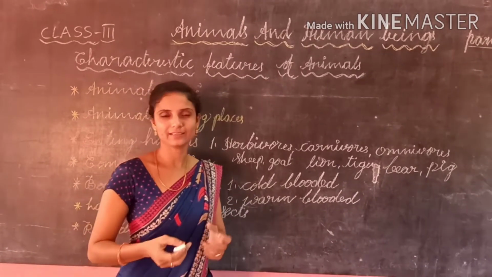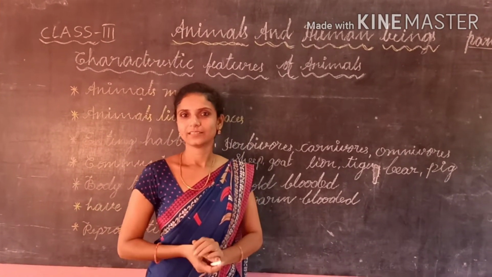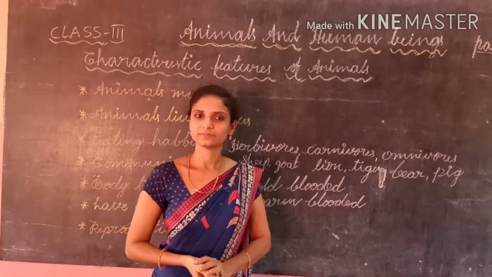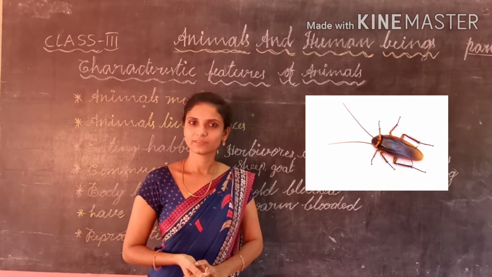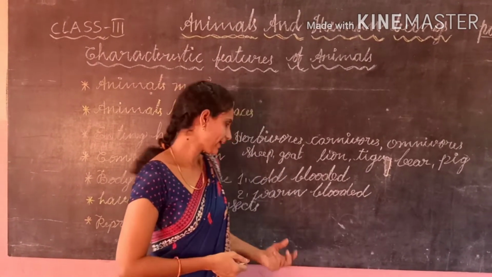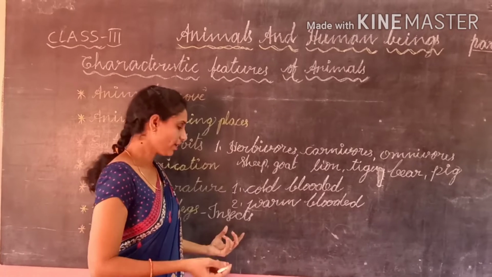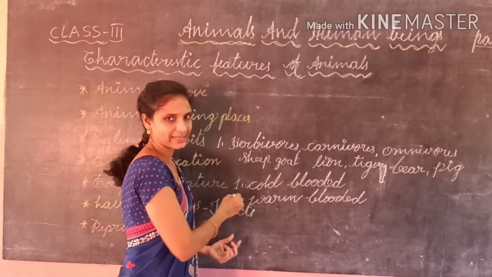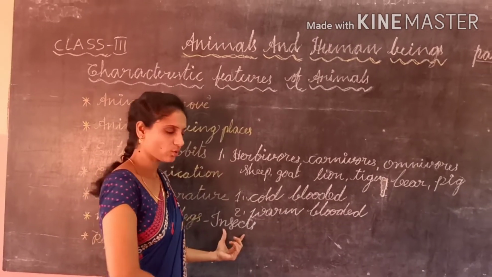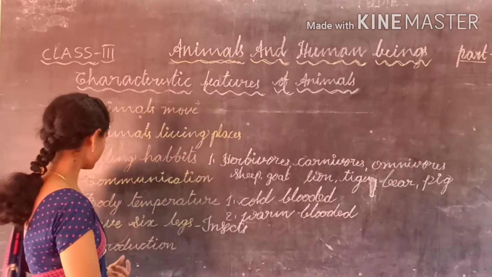Have you observed any animal with 6 legs? Think once. In our kitchen we can observe cockroaches. Mosquitoes, termites and grasshoppers are examples of insects. They have 6 legs. So the animals with 6 legs are called insects.